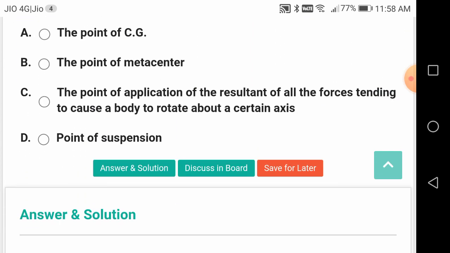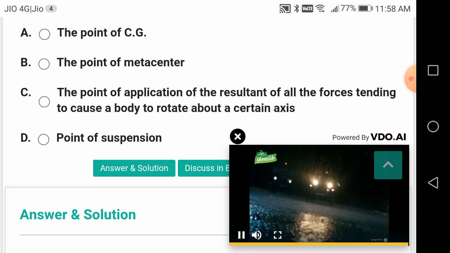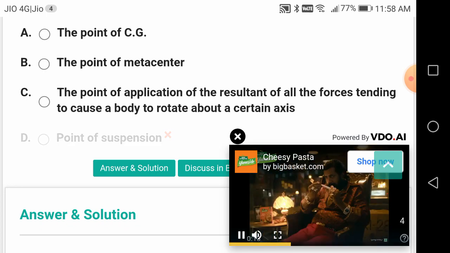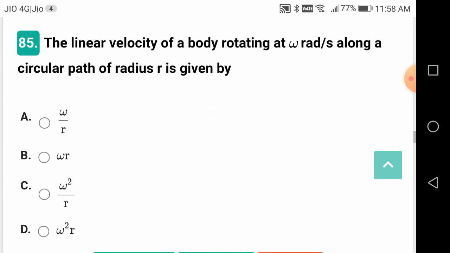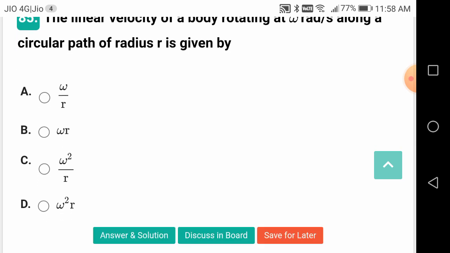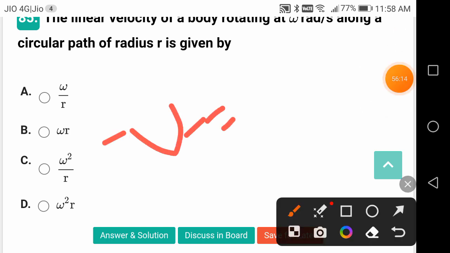But here center of percussion is asked. What is this? The point of application of the resultant of all the forces tending to cause a body to rotate about a certain axis. The linear velocity of a body rotating regularly at omega radians per second along a circular path of radius r is given by v is equal to r omega.